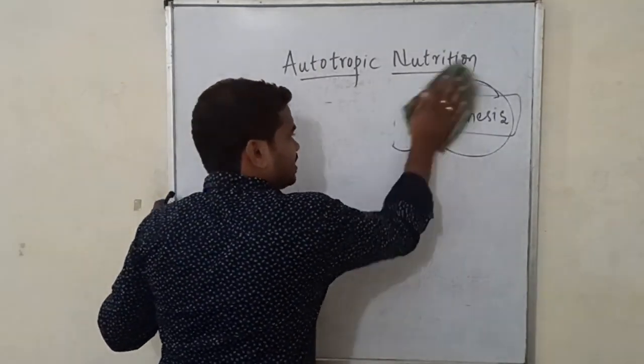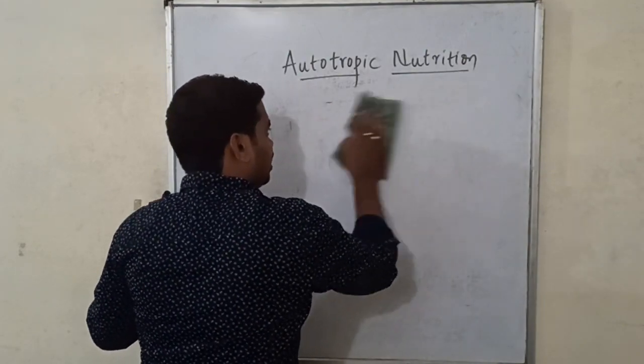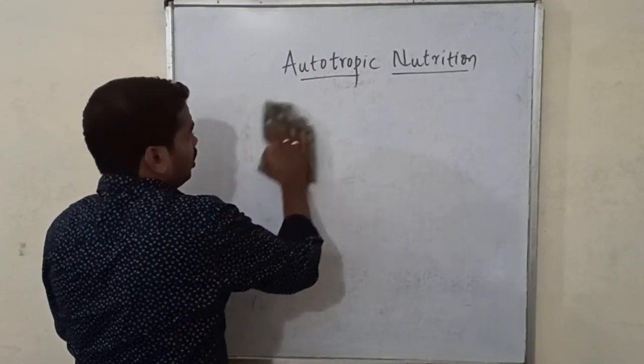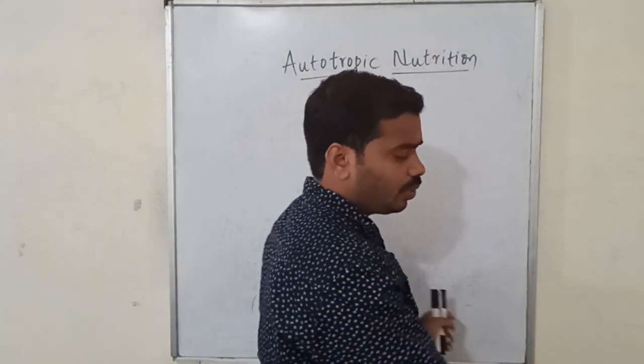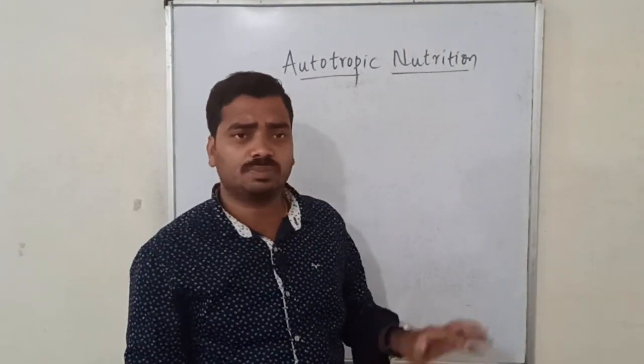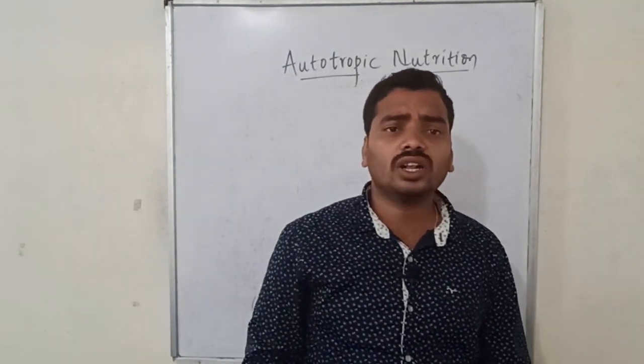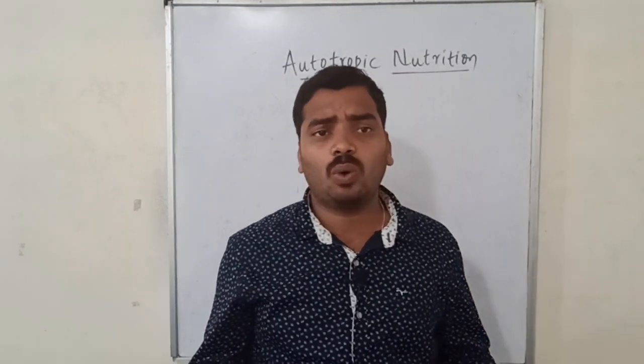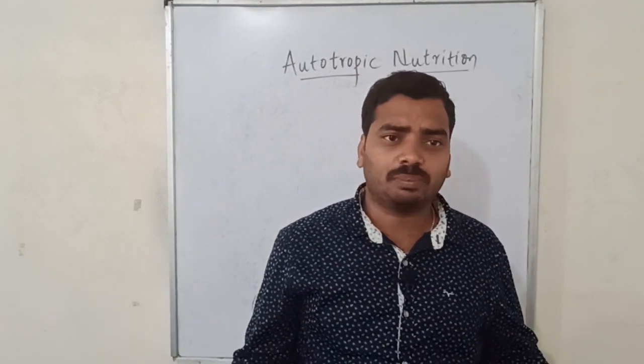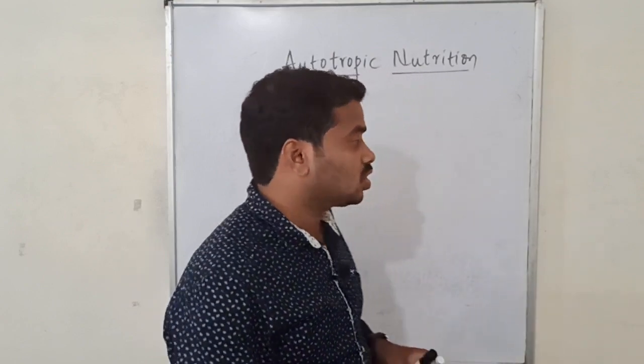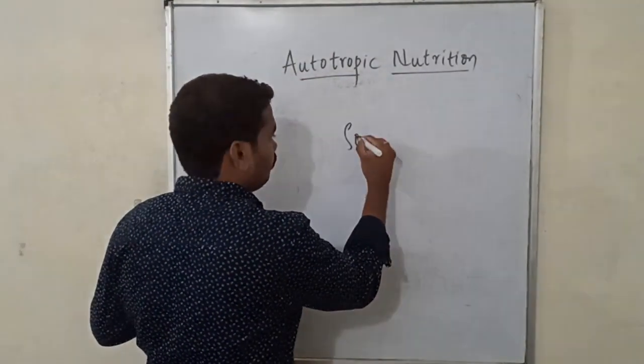Initially, in olden days, in the 16th or 17th century, the scientists, or the people who were very enthusiastic about this process, thought that the plant would acquire its mass, meaning its food, from soil alone.